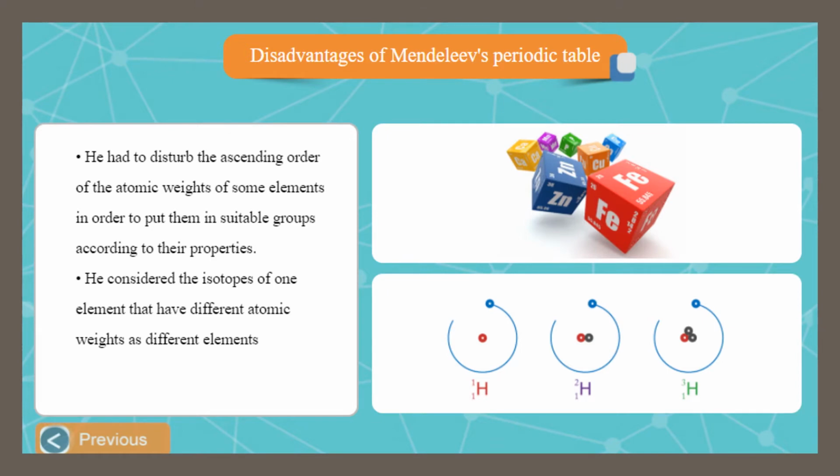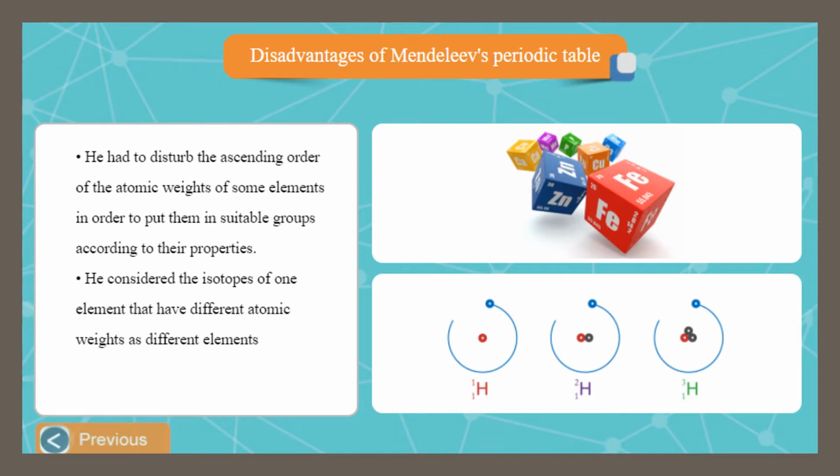The disadvantage of Mendeleev's periodic table was that he had to disturb the ascending order of the atomic weight of some elements to suit the properties of these elements. So sometimes he didn't put the element in its right order, to suit the properties of the elements before it and after it, up and down.